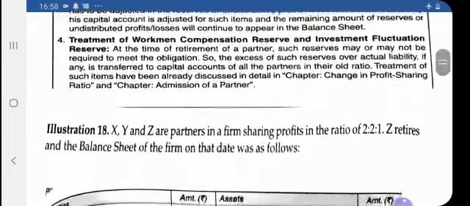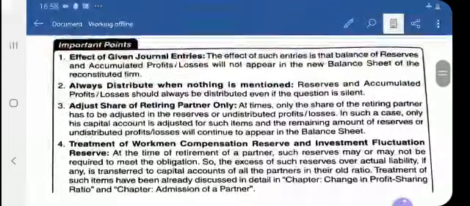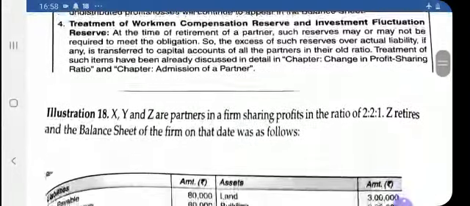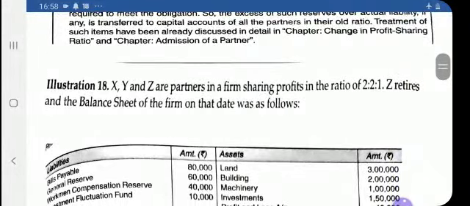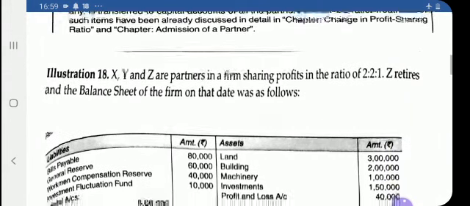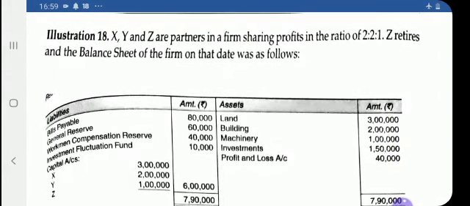Now let us see these points while explaining the questions. Here one question is given. How will the question be asked? X, Y and Z were partners sharing profit in 2:2:1, and in this case Z retires, and the balance sheet of the firm on that date was as follows. Here this is the balance sheet.